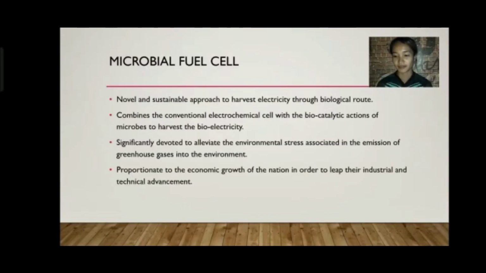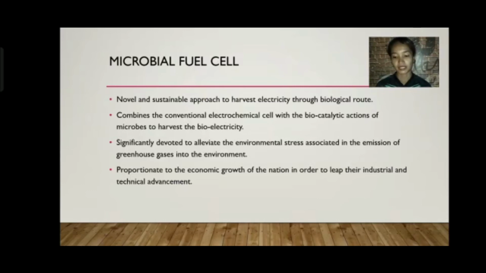First is the microbial fuel cell, a novel and sustainable approach to harvest electricity through biological route. It combines the conventional electrochemical cells with the biocatalytic actions of microbes to harvest the bioelectricity. And then it is significantly devoted to alleviate the environmental stress associated with the emissions of greenhouse gases into the environment, proportionate to the economic growth of the nation in order to lead the industrial and technical advance.